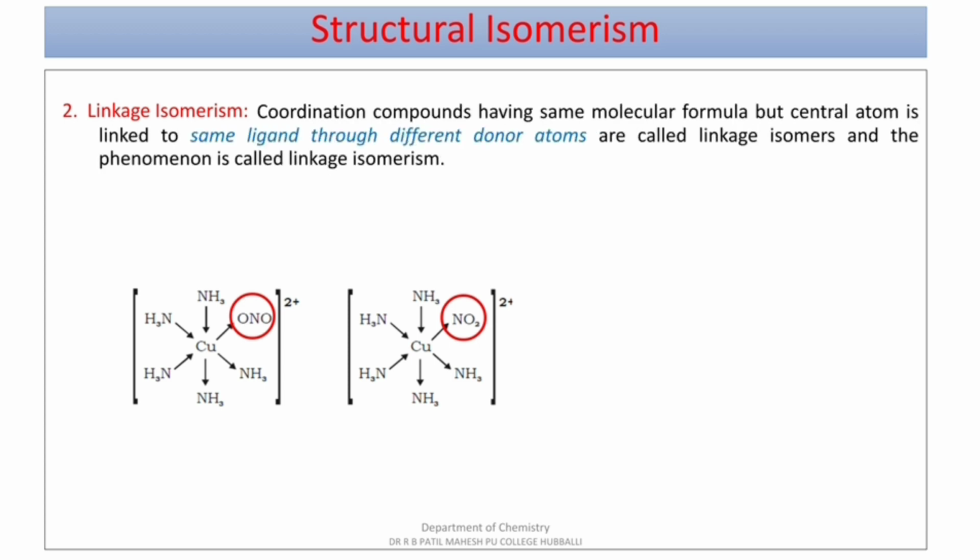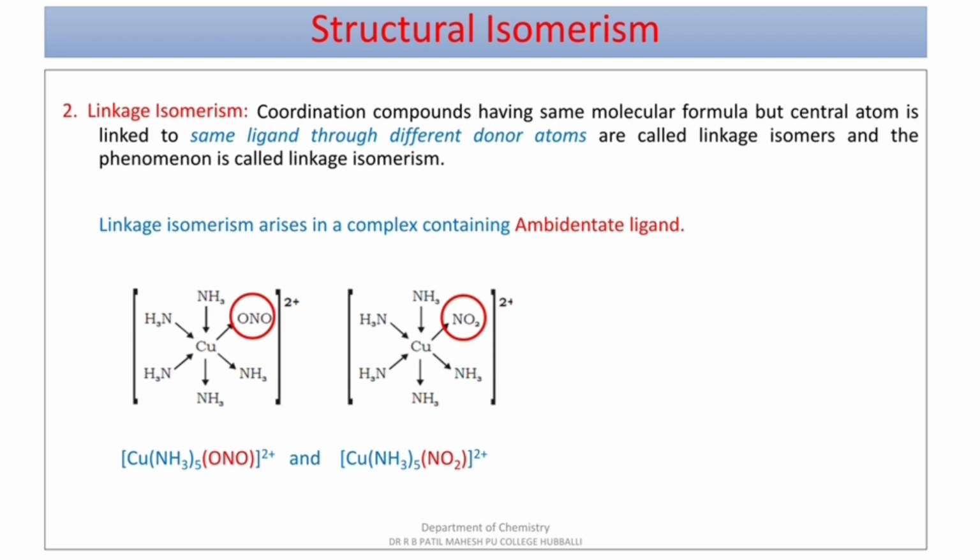Moving to the definition, coordination compounds having same molecular formula but central metal atom is linked to same ligand through different donor atoms are called as linkage isomers, and the phenomenon is linkage isomerism. And this linkage isomerism can be observed with ambidentate ligands. Ambidentate ligands are the same unidentate ligand which can donate their pair of electrons from two different donor atoms. Example, [Cu(NH3)5ONO]2+ and [Cu(NH3)5NO2]2+.